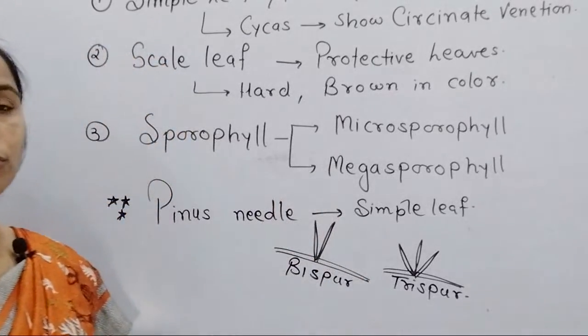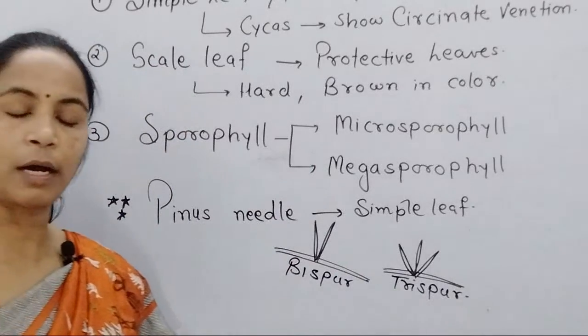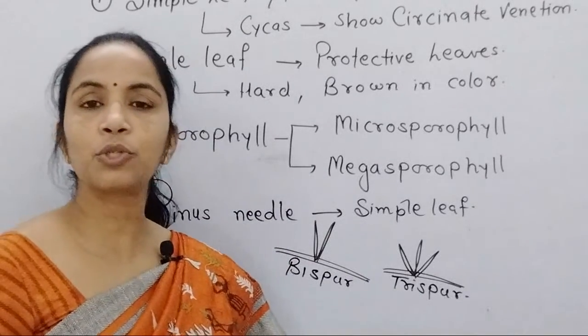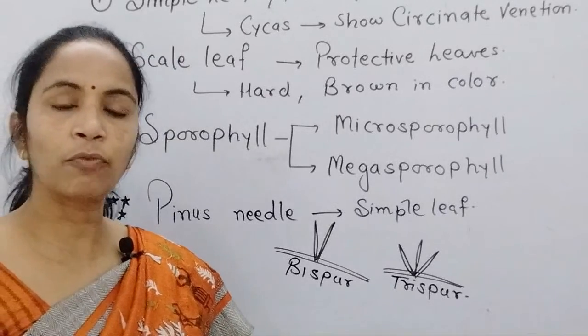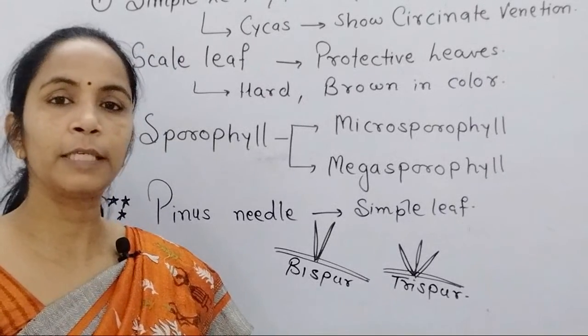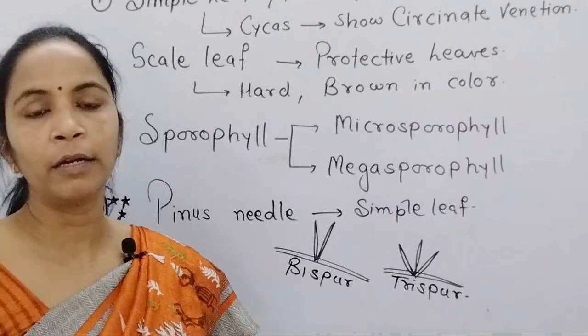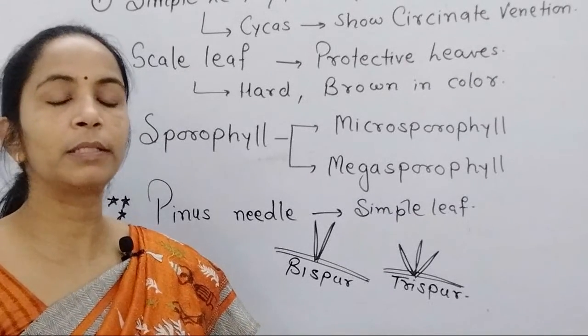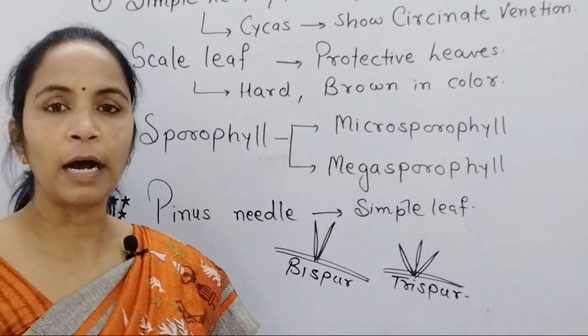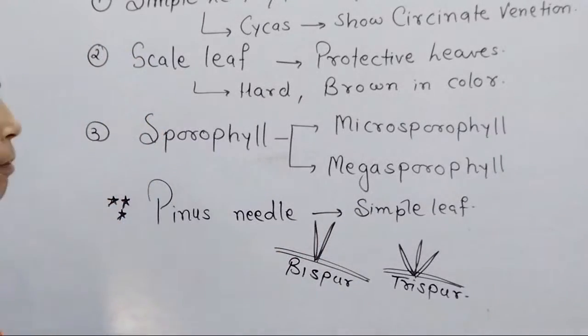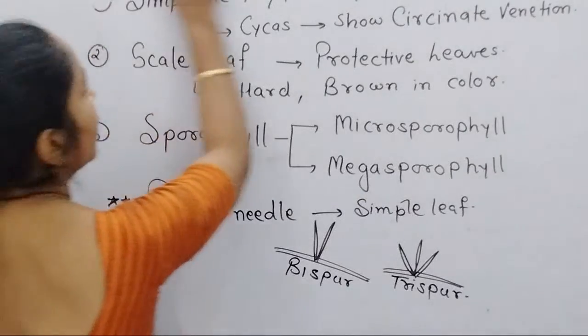An additional point in reproduction: remember the largest ovule. If the question is asked for the largest ovule, the largest ovule in the plant kingdom is present in the Cycas plant. The Cycas ovule is the largest ovule and can simply be observed by the naked eye. Remember that part for objective exams.